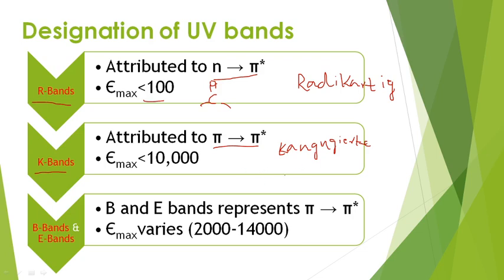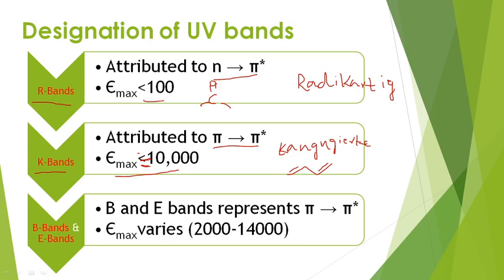For the case of compounds containing conjugated double bonds, you have pi to pi star transitions, and these pi to pi star transitions are designated as K bands. The absorption intensity for this case must be about 10,000. So, these are strong absorption bands for the case of conjugated double bonds.